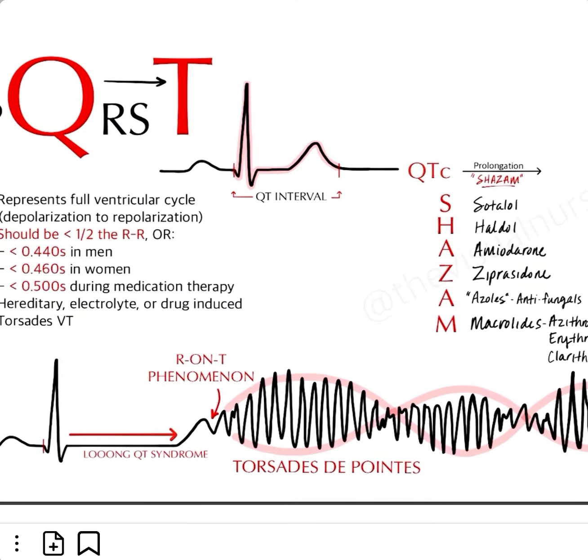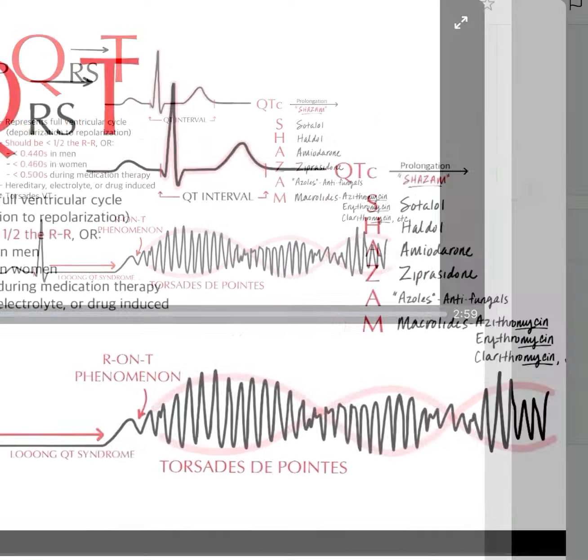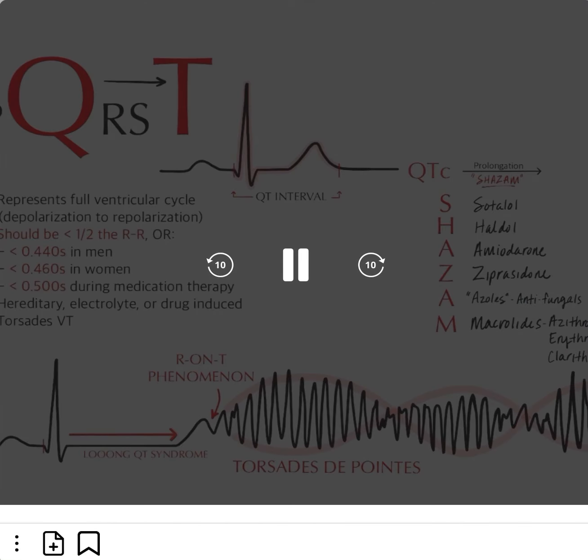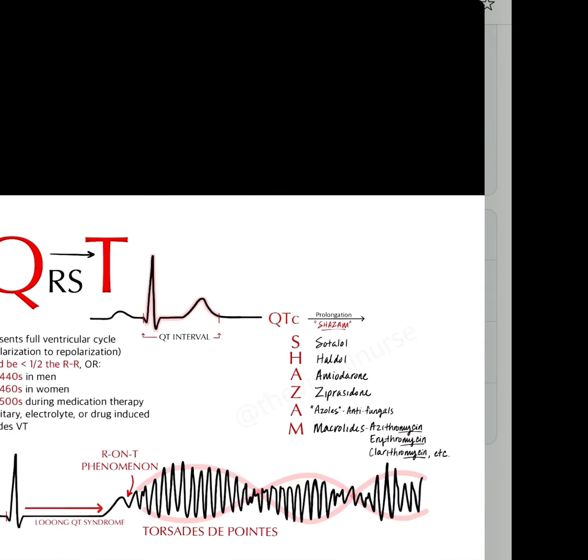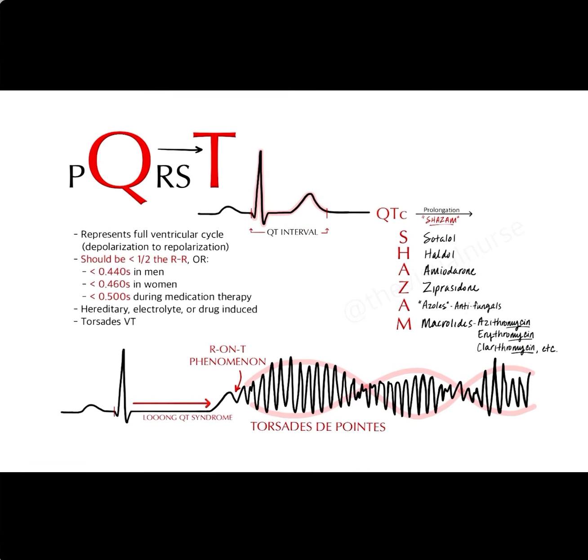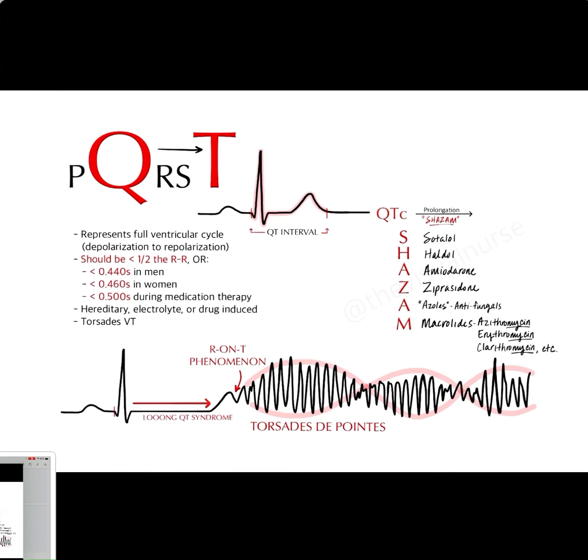The QT interval represents a single ventricular cycle of contraction and relaxation. The Q of the QRS complex represents the beginning of ventricular activation and contraction, and the T wave represents ventricular relaxation and repolarization. Together, the QT interval describes the time that this entire process takes. Now, speaking of time, what are the acceptable intervals for this measure?